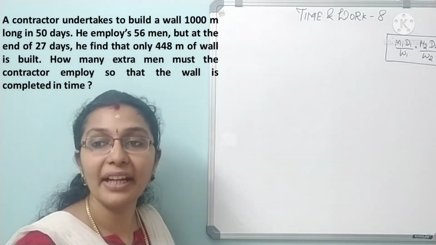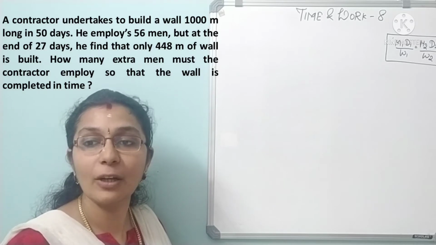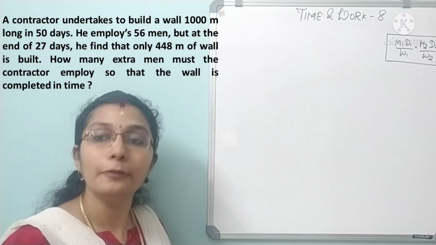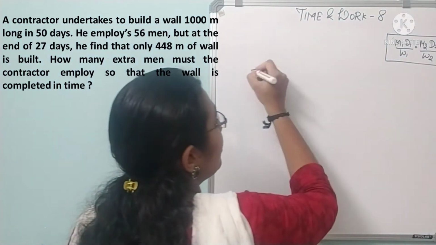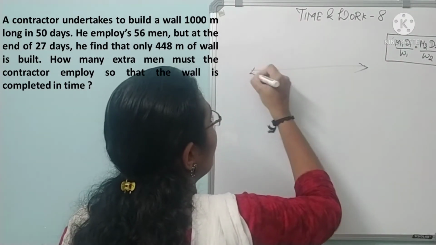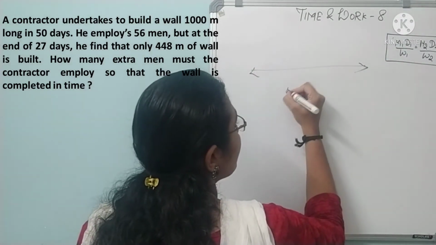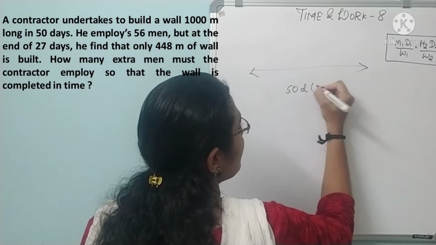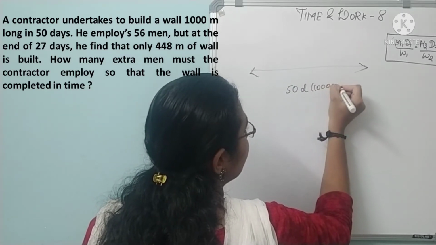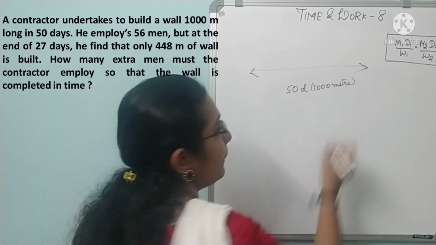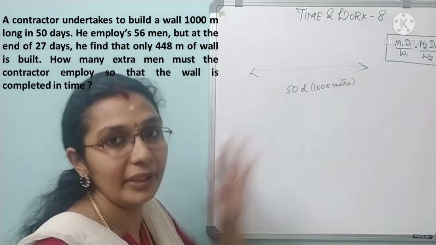A contractor undertakes to build a wall 1000 meter long in 50 days. So 50 days, 1000 meter wall. Don't confuse meter with men, okay? So I have written it as meter itself.